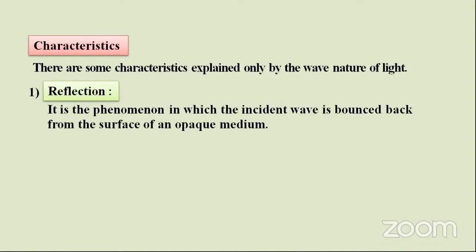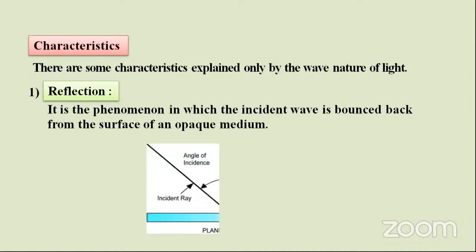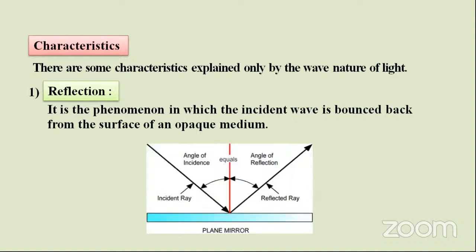Reflection is the phenomenon in which the incident wave is bounced back from the surface of an opaque medium. Whenever you consider a plane mirror, the incident ray is bounced back, and with some angle of incidence it has some angle of reflection.